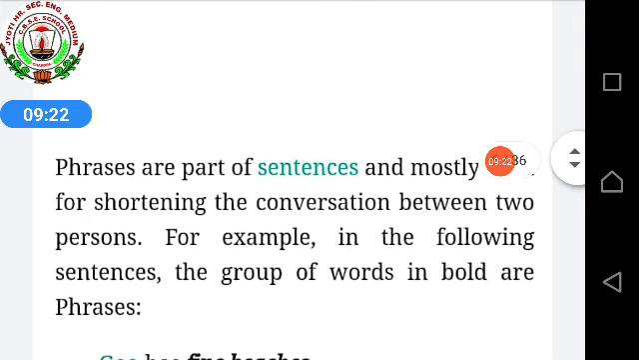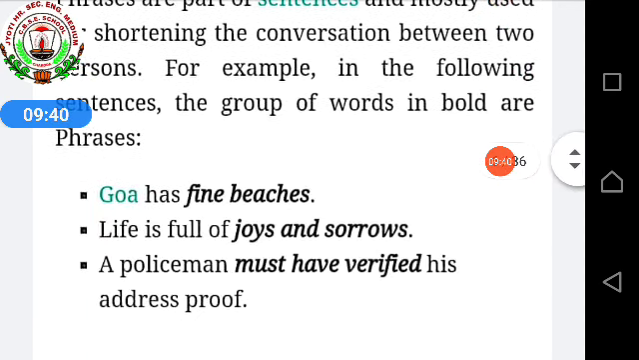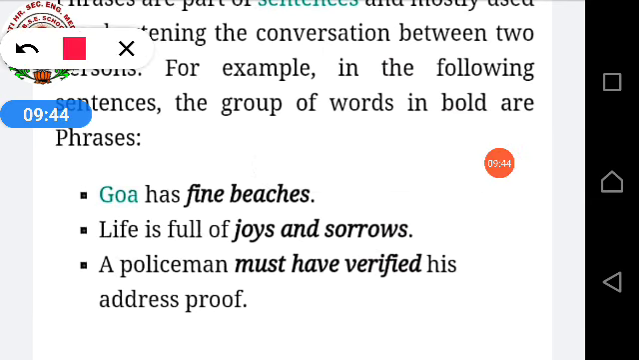The same thing is given over here for the phrase again. Phrases are part of sentences and mostly used for shortening the conversation between two persons or people. Just now I told you. For example, in the following sentences, the group of words in bold are phrases. Just now I told you, the same thing is given over here.